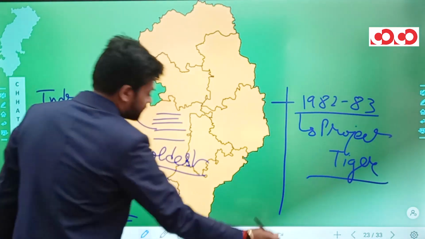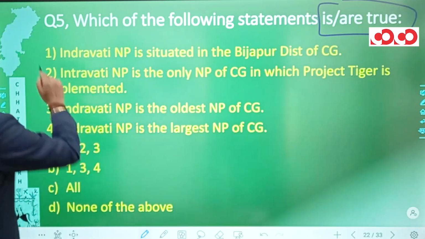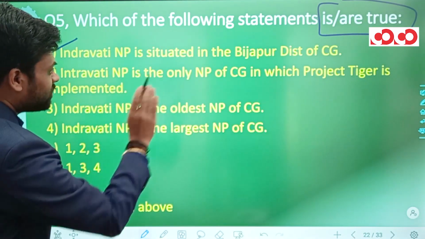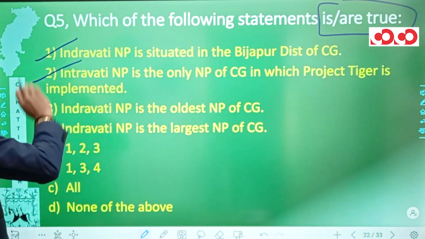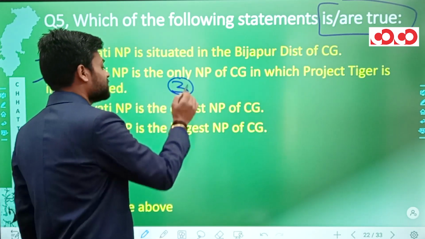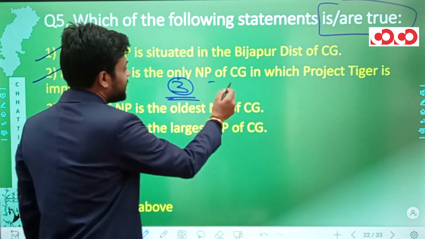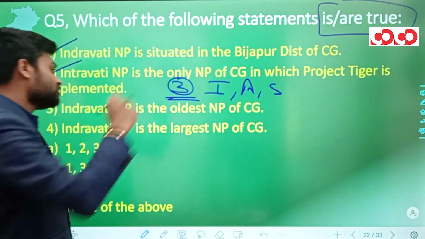Now coming back to the question, we have Indravati National Park is situated in the Bijapur district of Chhattisgarh. Yes, it is correct. Second statement, Indravati National Park is the only national park of Chhattisgarh in which Project Tiger is implemented. Yes, it is the only national park. However, there are 3 locations in Chhattisgarh in which this Project Tiger is implemented. First is Indravati National Park, second is Achanak Mar, and third is Sita Nadi Udanti Wildlife Sanctuaries.